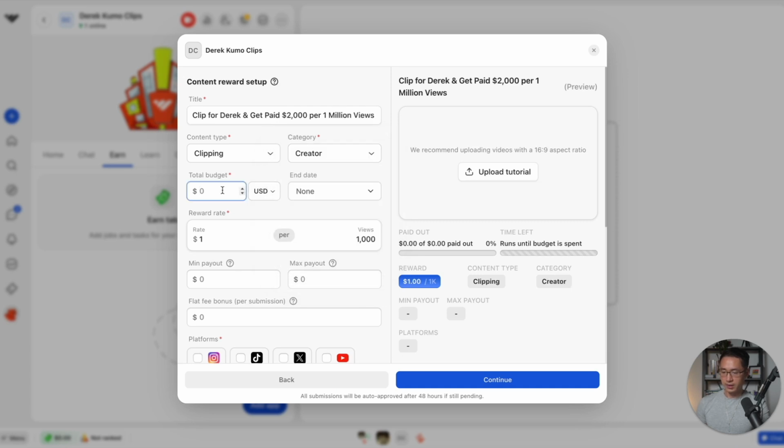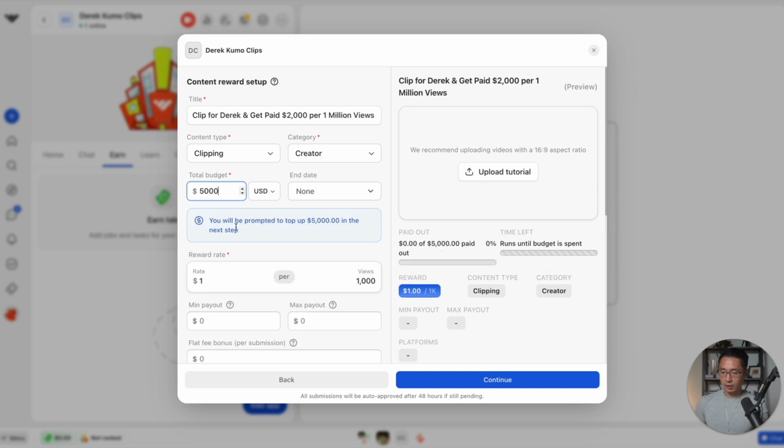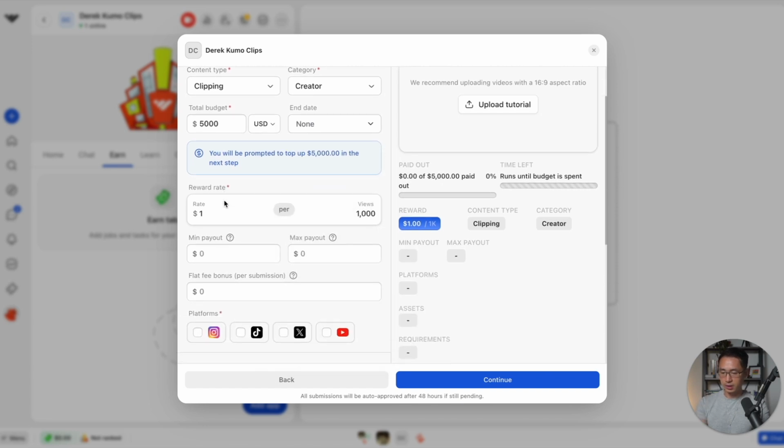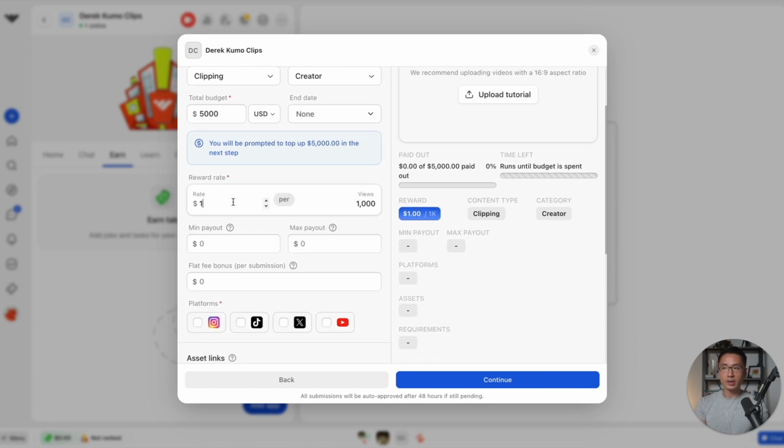This is where you can set your total budget for the entire campaign. Let me go with, let's say, $5,000. You will be prompted to top up $5,000 in the next step. So whatever budget that you have in mind, that's what you will put. And for the end date, you can select it if you have one. We'll just leave it for now. Next we are going to set the reward rate. This is the rate that you will pay the creators per 1,000 views. It's really up to you. For this campaign, I'll just go with $2 per 1,000 views.